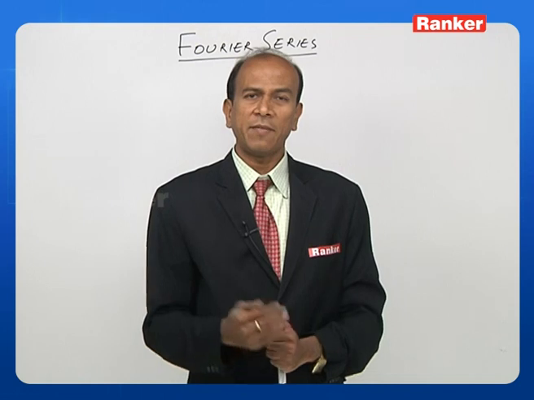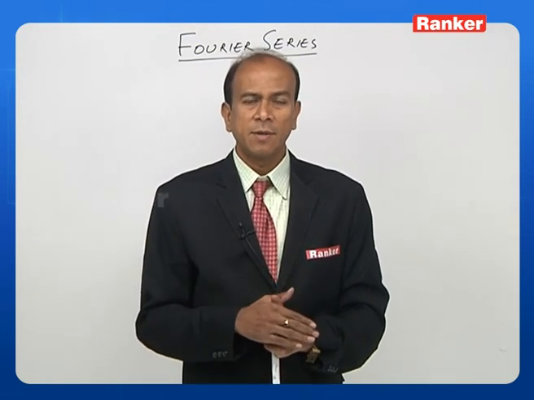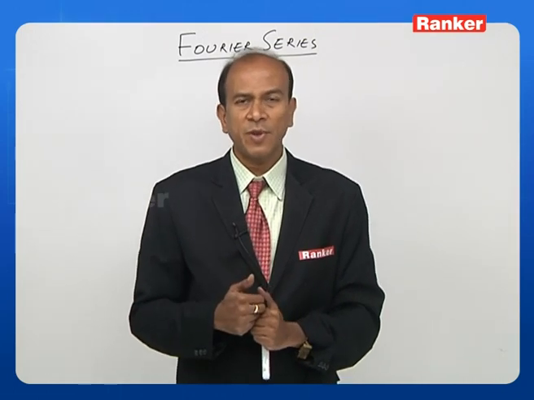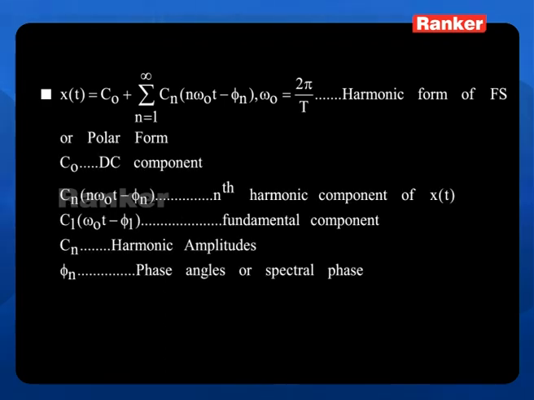Let us see another way of representing the Fourier series. The first one is the trigonometric Fourier series. Now let us see what are the different ways in which we can express the Fourier series. The second one is called the harmonic form or polar form, and the formula is as follows. x of t is equal to C naught plus summation n equal to 1 to infinity Cn cos of n omega naught t minus phi n, where omega naught is 2 pi by T. This is called the harmonic form of the Fourier series.